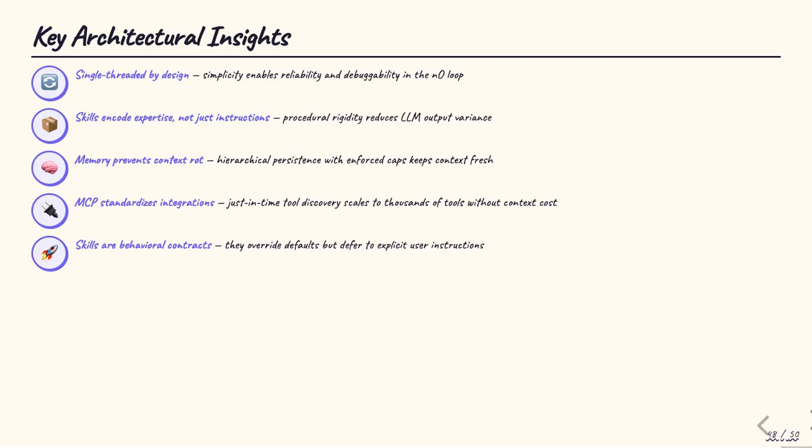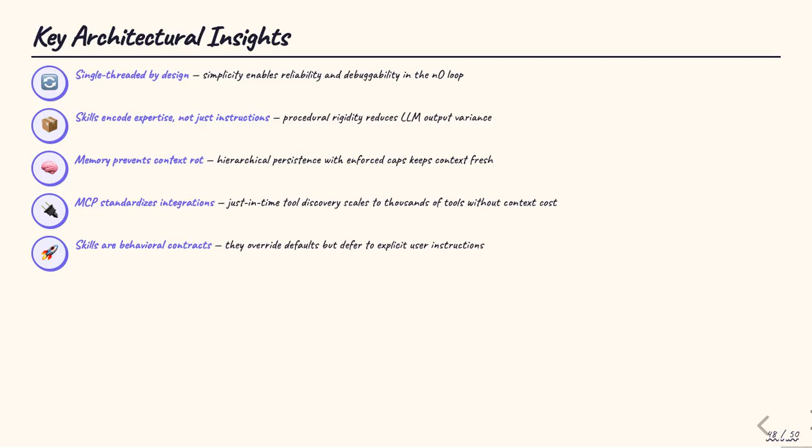Hierarchical persistence with enforced caps keeps the agent's knowledge fresh and relevant. Fourth, MCP standardizes integrations. Just-in-time tool discovery scales to thousands of tools without context cost. Fifth, skills are behavioral contracts. They override defaults but always defer to explicit user instructions.